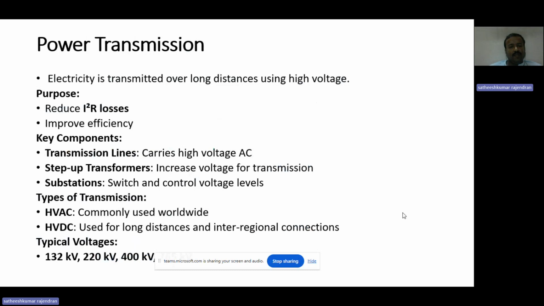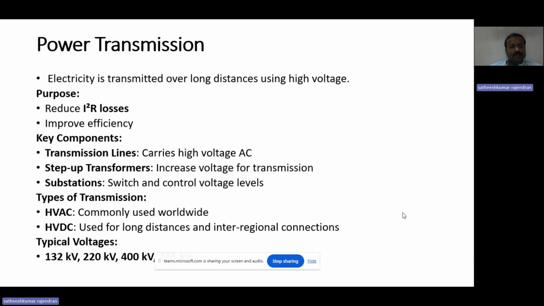Here the transmission line carries high AC voltage, up to 765 kilovolt. The step-up transformer increases the voltage for transmission, that is why it is called a step-up transformer. The substation receives that high voltage and controls the voltage levels.